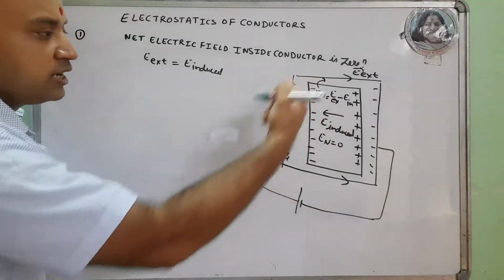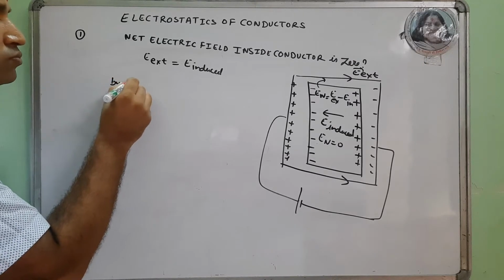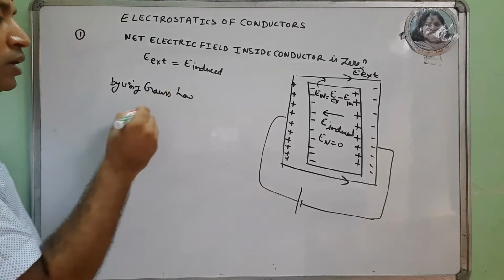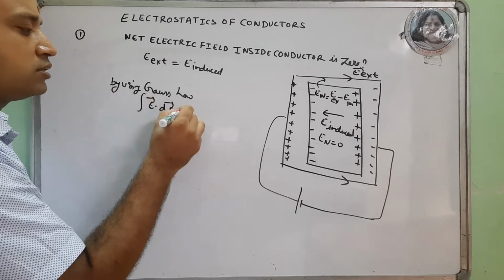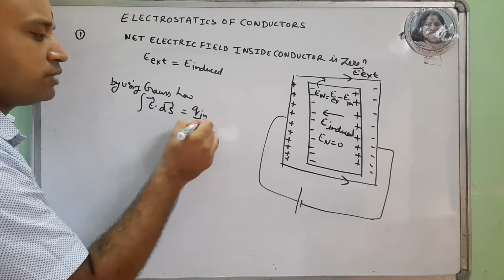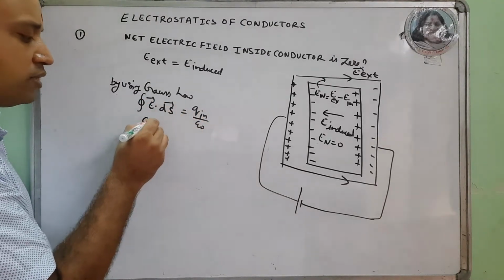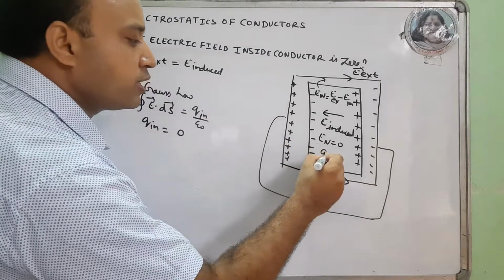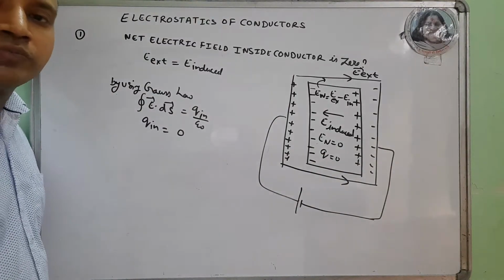When the electric field inside the conductor becomes zero, then by using Gauss law, the integral of E dot ds is charge enclosed by epsilon naught. So if the electric field becomes zero, then the charge enclosed also becomes zero. Charge भी zero हो गया.